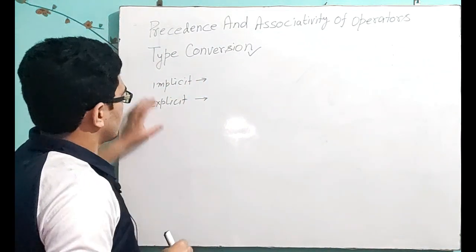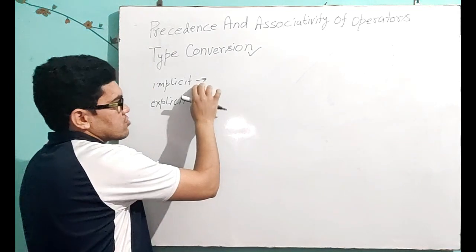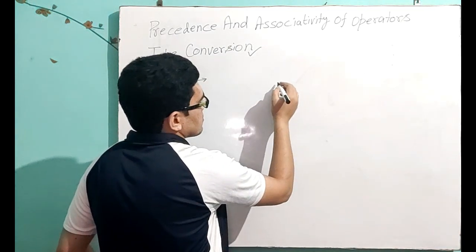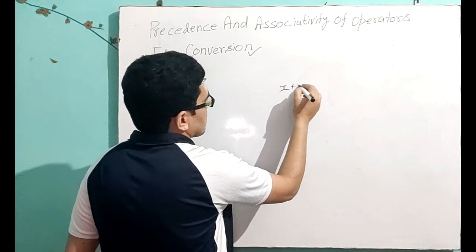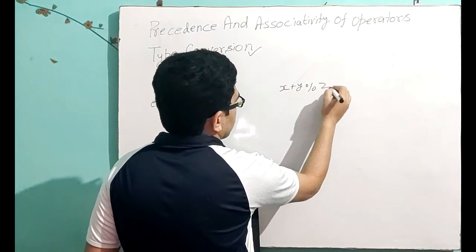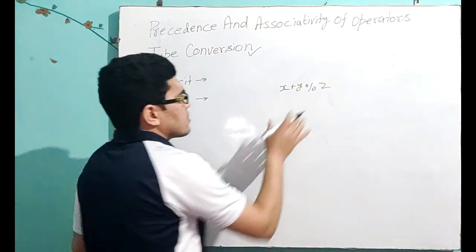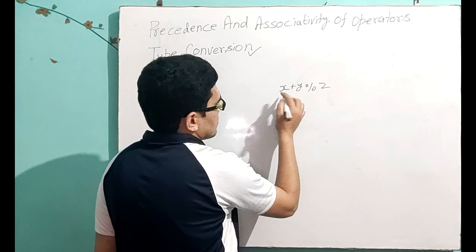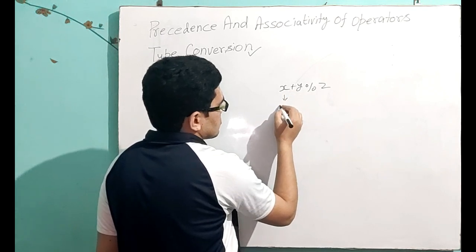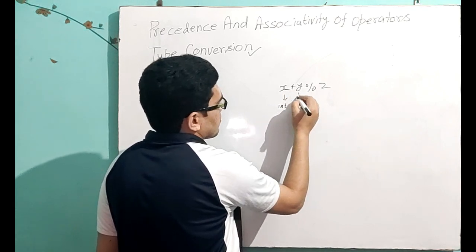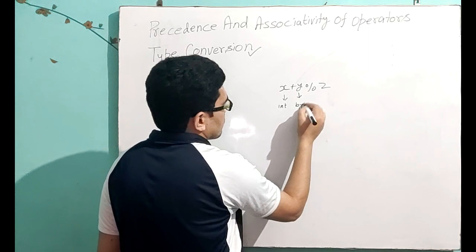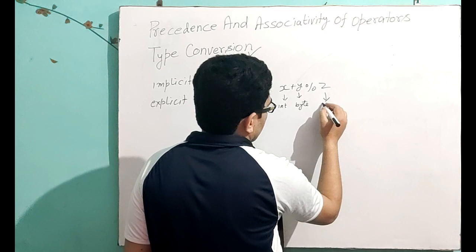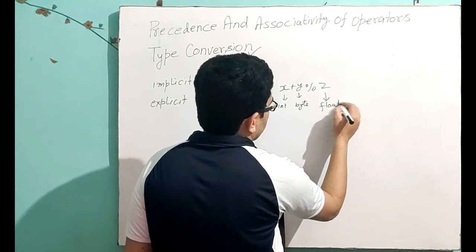Okay, see, in case of implicit, suppose I have an expression x plus y modulus z. Operators can be any. This is the expression that I have. Now see, suppose x is of int type, y is of byte type, z is of float type.